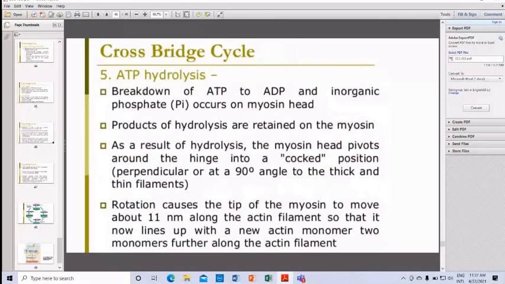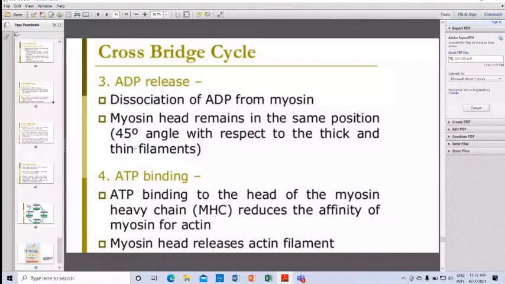ADP release, dissociation of ADP from myosin. The myosin head remains in the same position, at a 45 degree angle with respect to the thick and thin filaments.